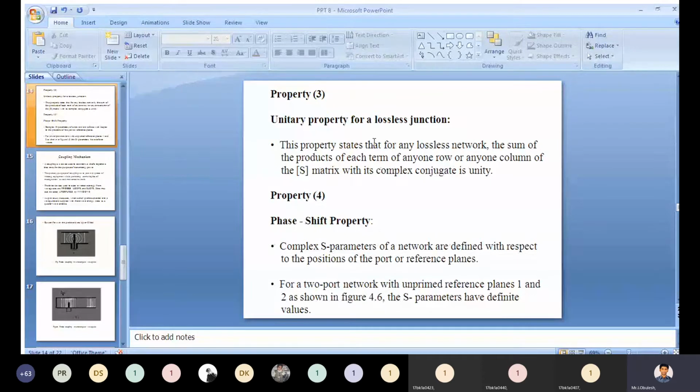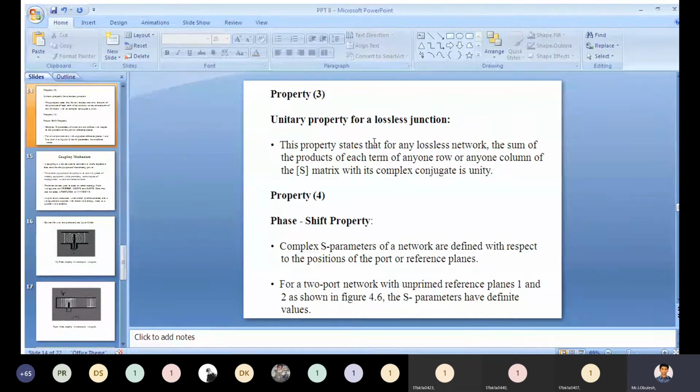This property states that for any lossless network, the sum of the products of each term of any row or any column of the S matrix with its complex conjugate is unity.